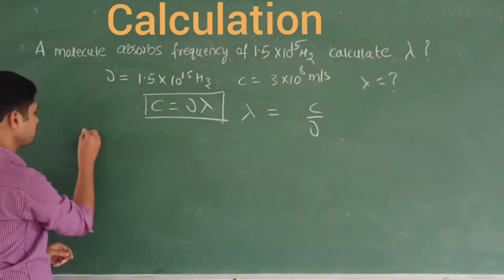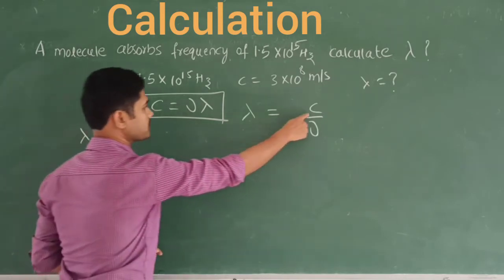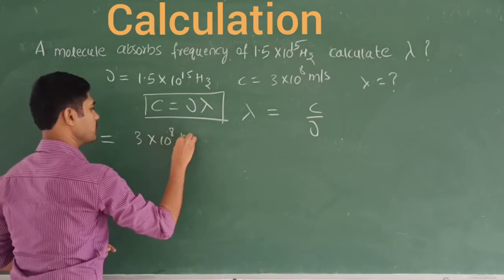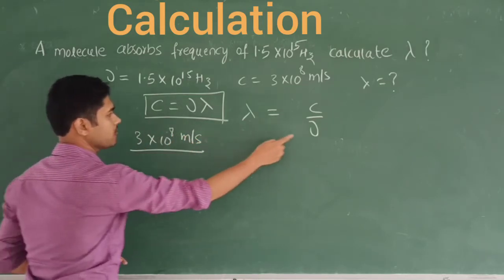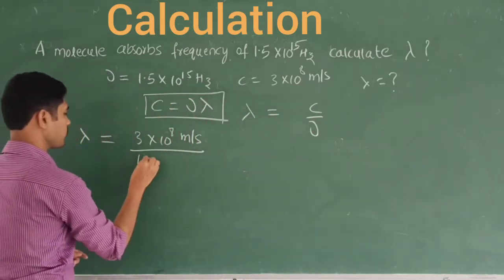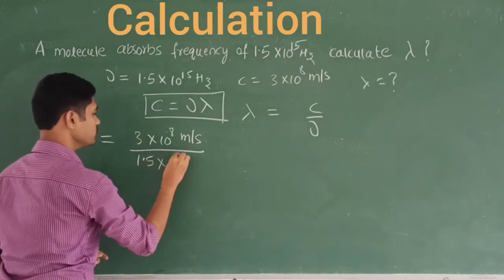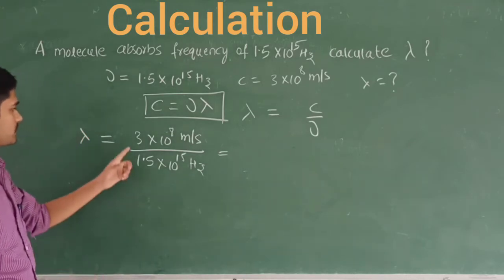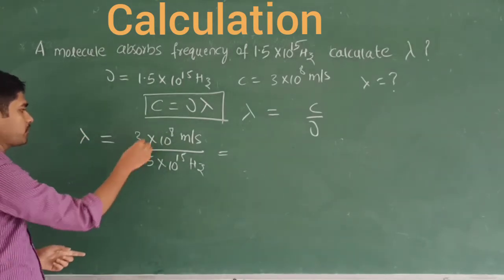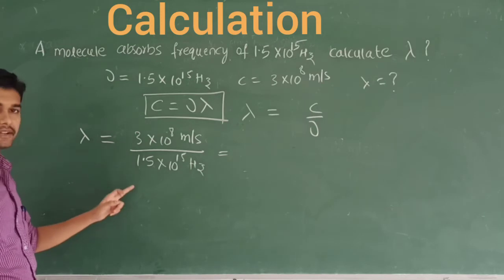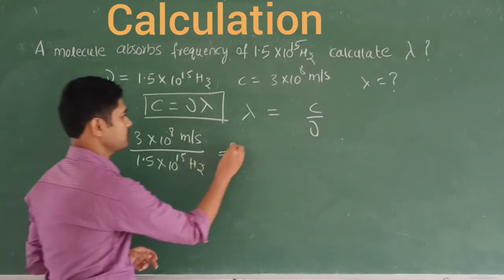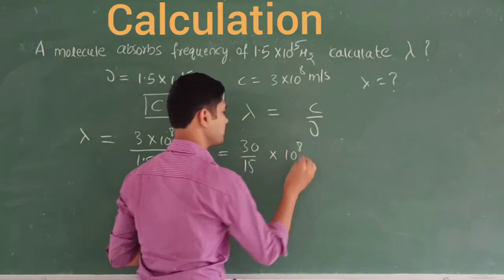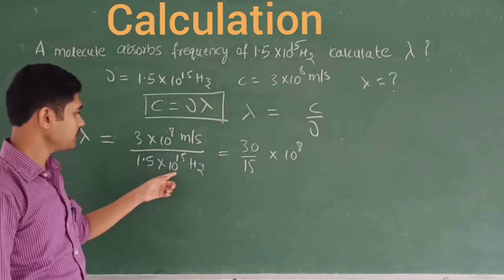So first we take lambda is equal to c by nu. What is the value of c? c is constant, 3 into 10 raised to 8 meter per second, divided by the frequency nu, which is given as 1.5 into 10 raised to 15 hertz. Let's calculate, very simple. 3 by 1.5 I am going to write as 30 by 15, into 10 power 8 in the numerator, and in the denominator 10 power 15.